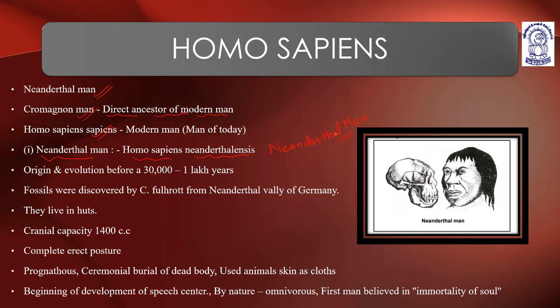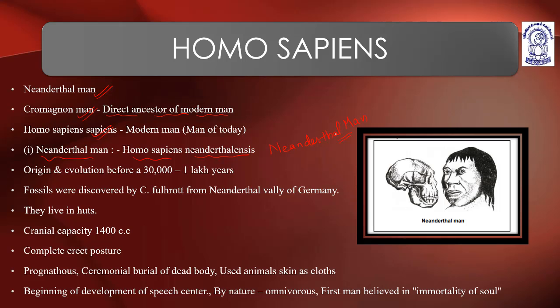So cranial capacity is increasing, meaning their IQ level is increasing. But as the brain capacity is increasing, the muscular efficiency is decreasing. Why? Previously, they used muscles to hunt organisms. Now they are using their brain power to make traps for the animals to be hunted. That is the reason brain capacity is increasing but muscular efficiency is decreasing.